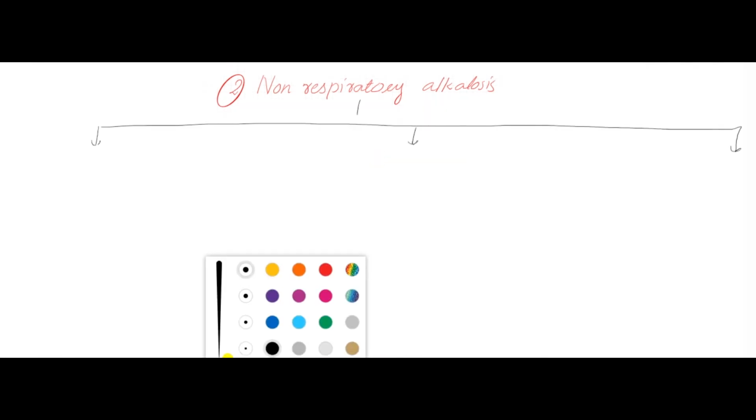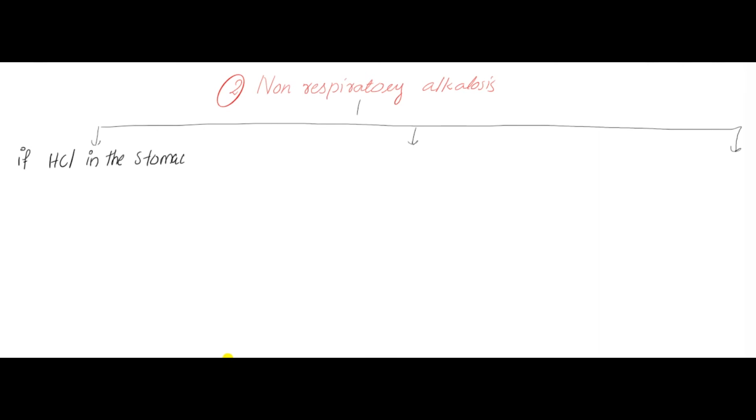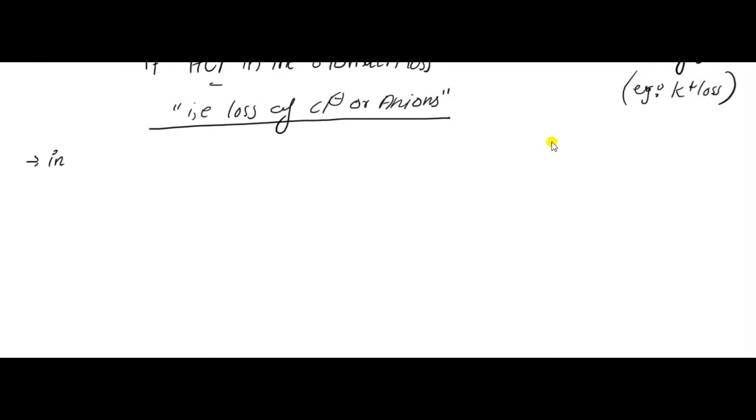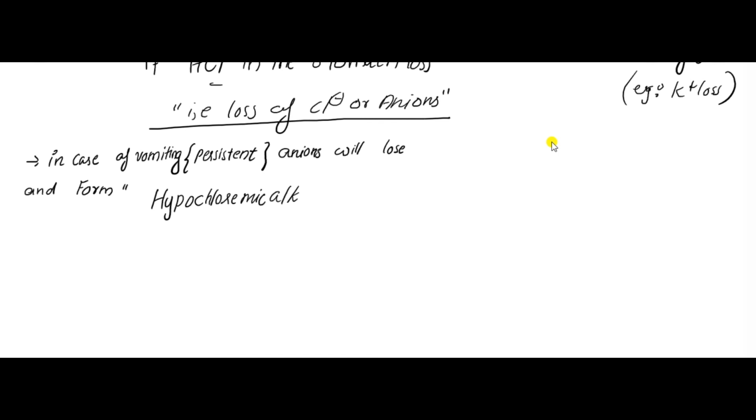So the second one is non-respiratory alkalosis. We can divide it into three. If HCl in the stomach is lost, that is the loss of chloride ion or anions; loss of cations, for example potassium loss; or third, increased sodium carbonate level from outside. In case of vomiting, that is persistent vomiting, anions will be lost and form hypochloremic alkalosis.